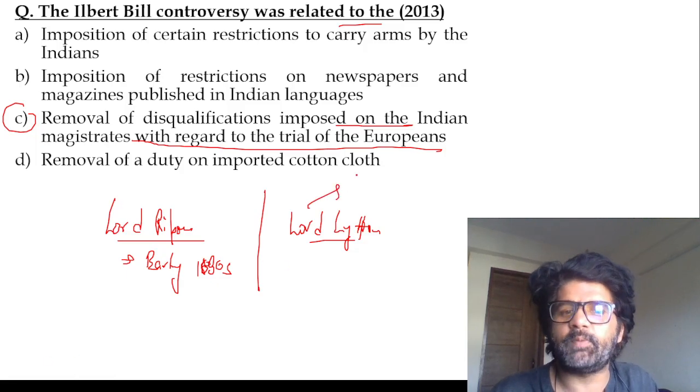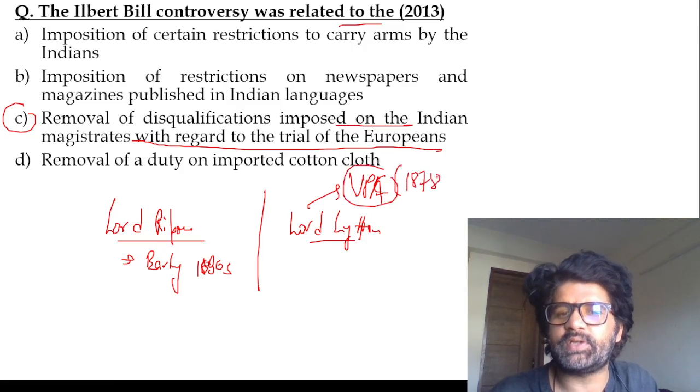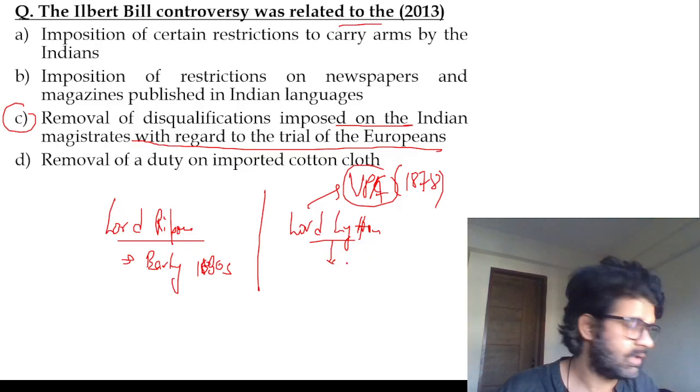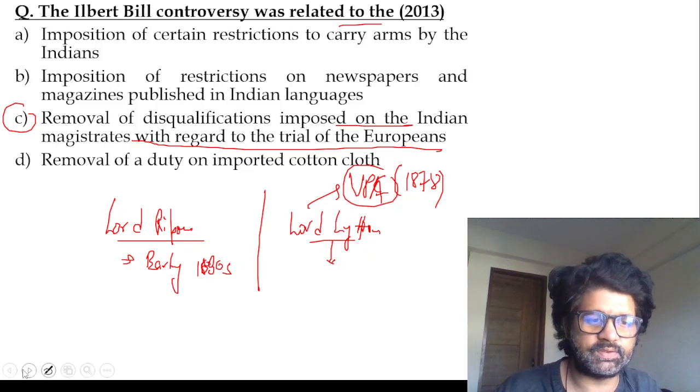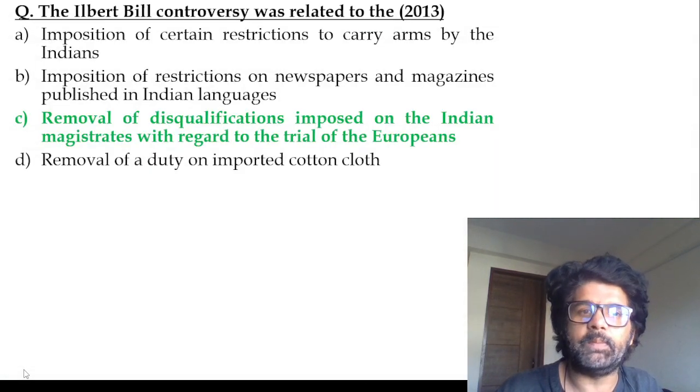This Lord Lytton came up with the Vernacular Press Act in 1878. He was an evil guy. During his time, the Anglo-Afghan war was going on, and they were facing reverses there. Bad guy.